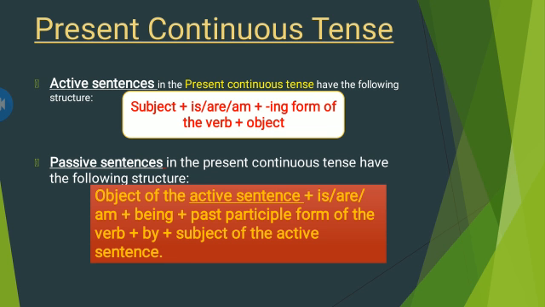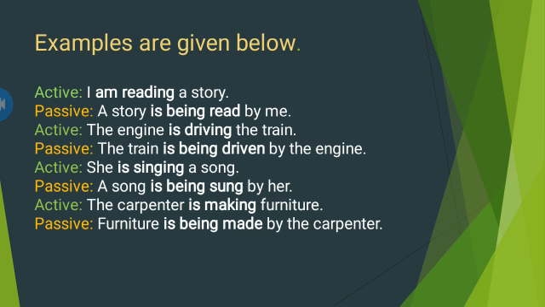And the passive sentence in the present continuous tense has the following structure. Object of the active sentence plus is, are, am plus being plus past participle form of the verb plus by plus subject of the active sentence. As you know, we always use the third form of the verb in active and passive voice. We will add being because the active sentence is in present continuous tense. When we change it into passive voice, we add being.